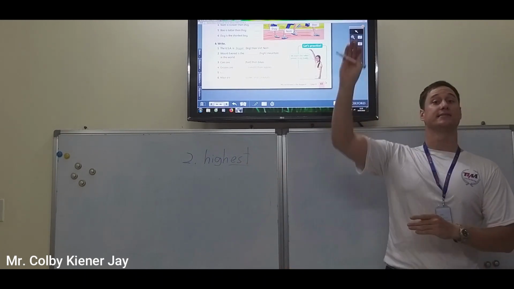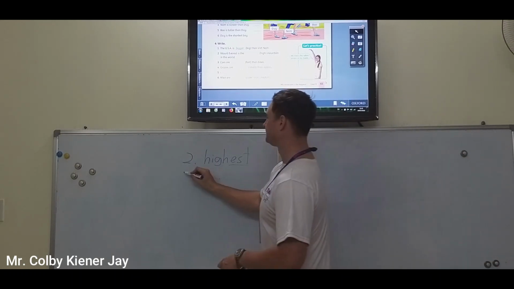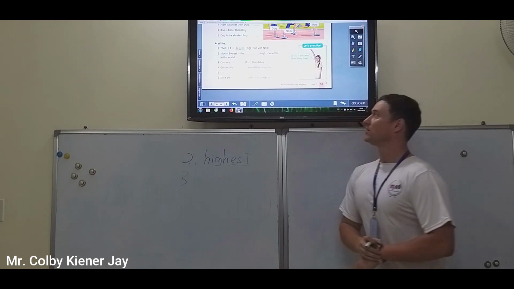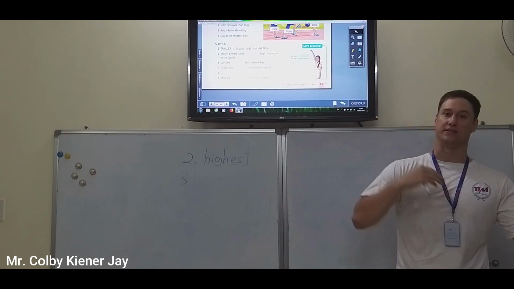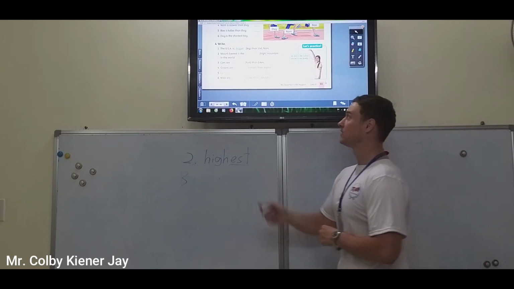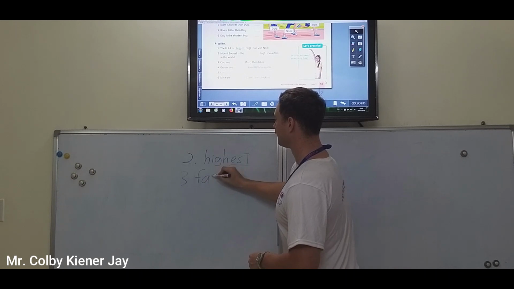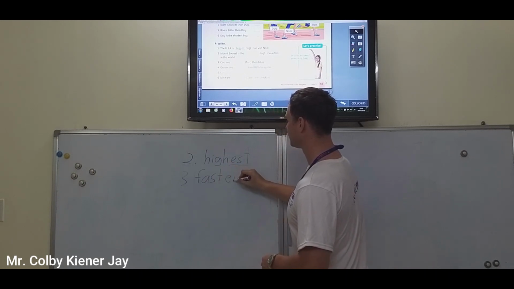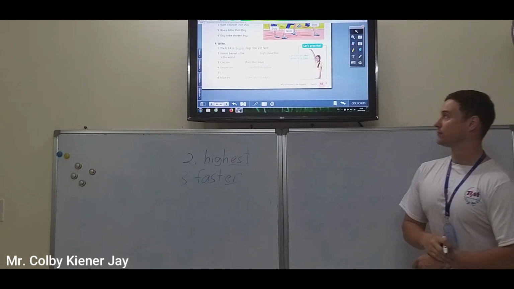Is the highest mountain in the world. Number 3, cars are, we're comparing two things. Cars and bikes. Cars are faster than bikes. Comparative.